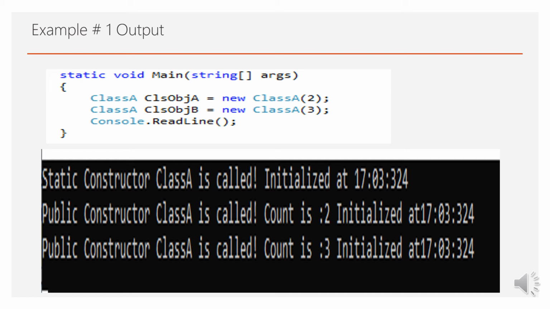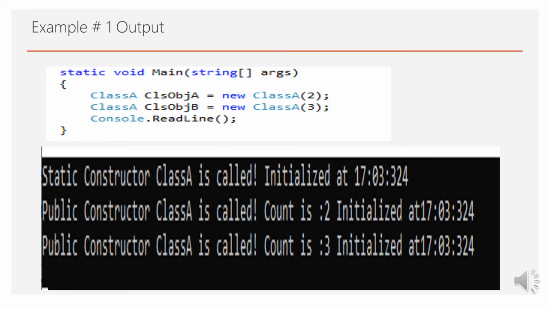This timestamp is retained throughout the application life cycle, because you can see it in the second line and in the third line. So regardless of the number of times the object is created, using the static constructor we can retain a particular object or member value.